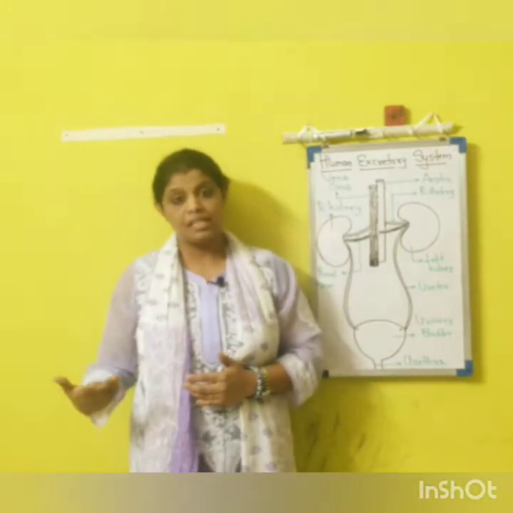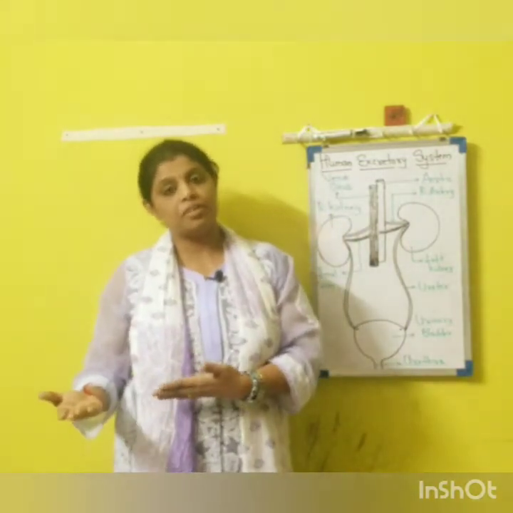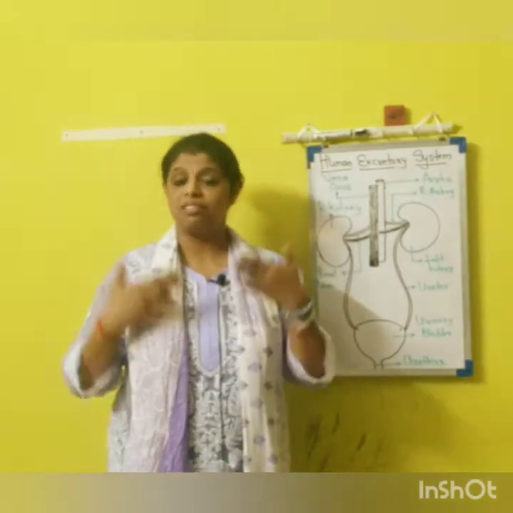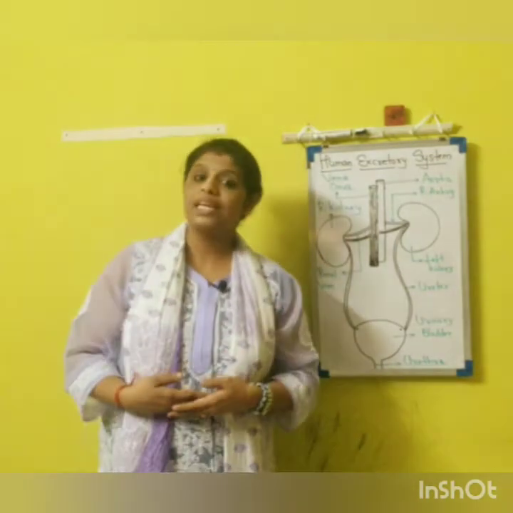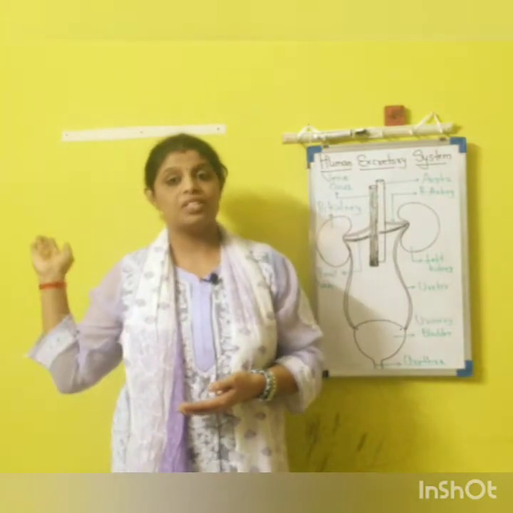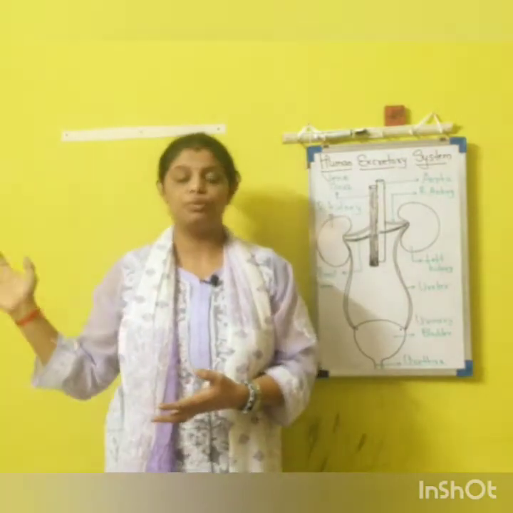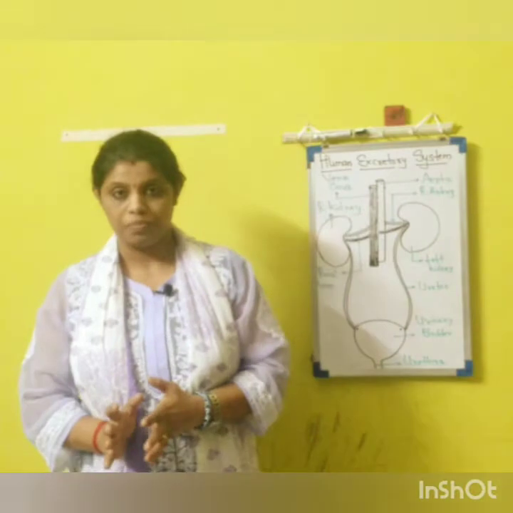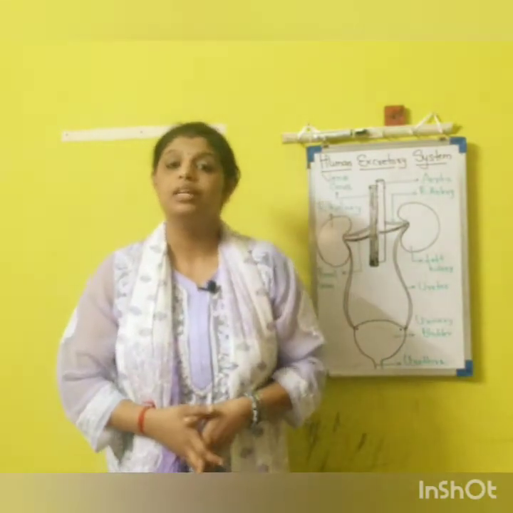Now as far as humans are concerned, this urea, along with water, is eliminated by the liver cells. It enters the bloodstream, and from the bloodstream it reaches the kidney, and from the kidney it is eliminated via the urine and expelled out. We will come to that particular process.